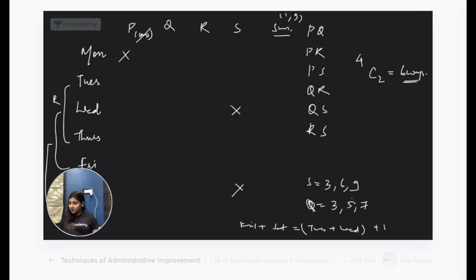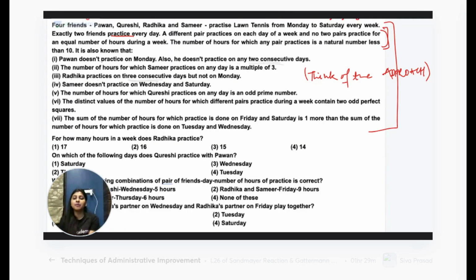Yes, every person will practice on 3 days. Okay, so which means for one of the days we will have to take 9 for Samir. Is that what you're telling? Data is given for pairs. Like if Samir practices for 3 hours, then 3 hours will also be practiced by his pair. Yeah, that can be the case, right? Because these people are practicing lawn tennis. Lawn tennis is not a game for one person, right? Two persons have to play it.